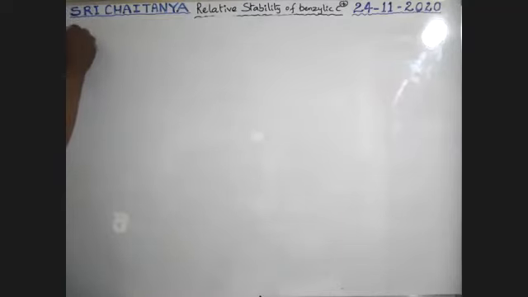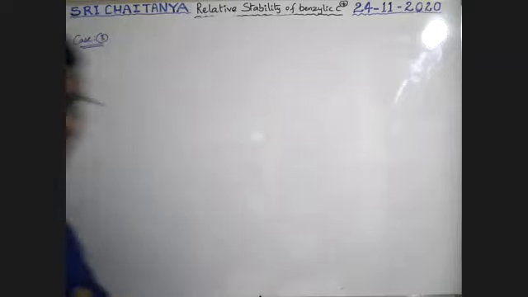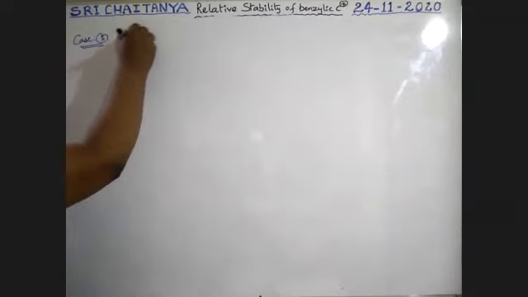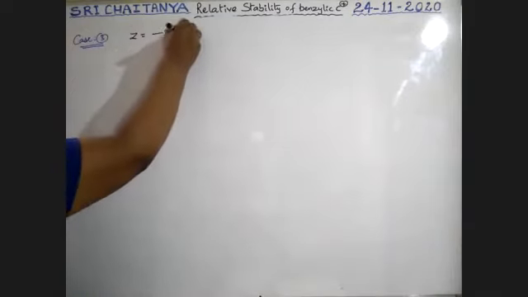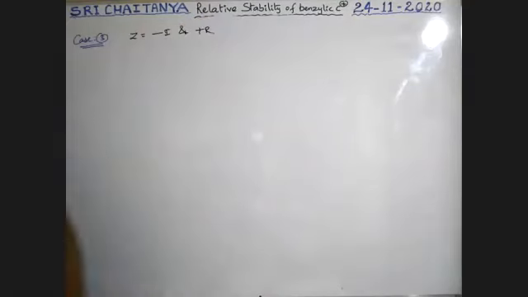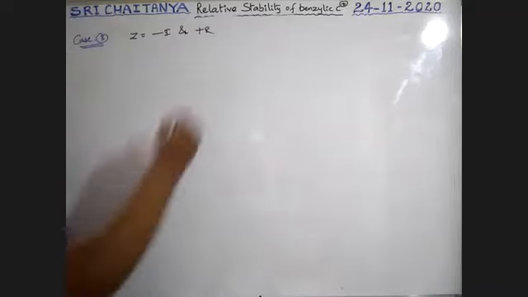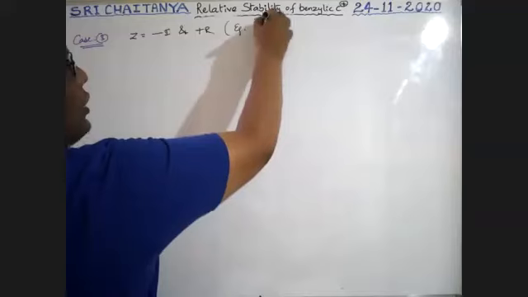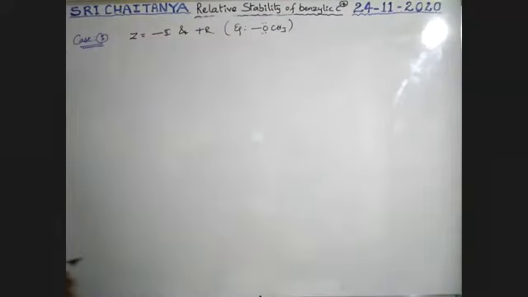Case 3. Z is equal to minus I and plus Rn. That means, for example, OCH3. Oxygen has 2 lone pairs. See here, boys.